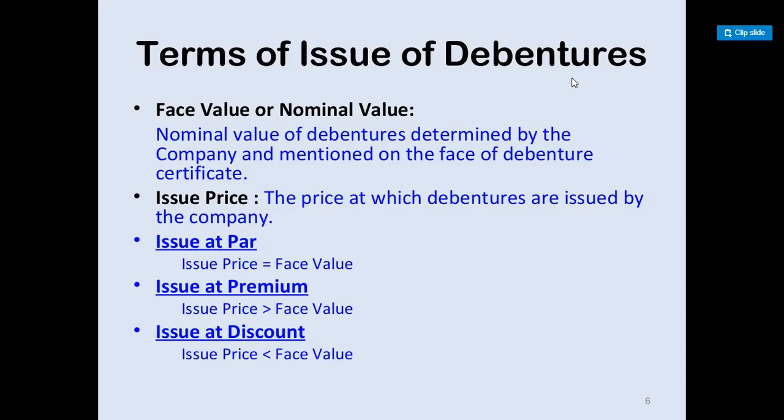For example, if the face value is 100 and it is issued at 100 only, then it is issued at par. If the face value is 100 and it is issued at 110, then it is said to be issued at a premium. If the face value is 100 and it is issued at 90, then it is said to be issued at a discount.